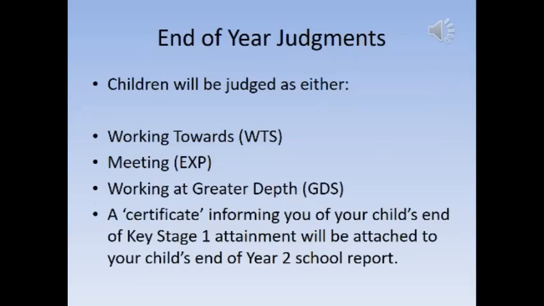So at the end of the year, your child will be judged as either working towards, meeting, or working at greater depth through all of the subjects. A certificate informing you of your child's end of Key Stage 1 attainment will be attached to your child's end of Year 2 school report. This does not affect your child, this merely informs us about where they are and if there's any interventions that we need to put in place to help them succeed next year.